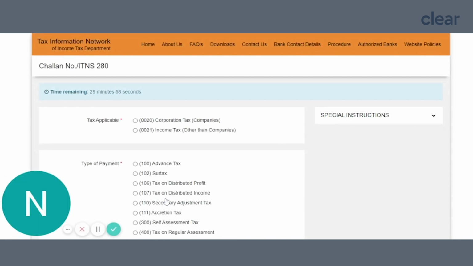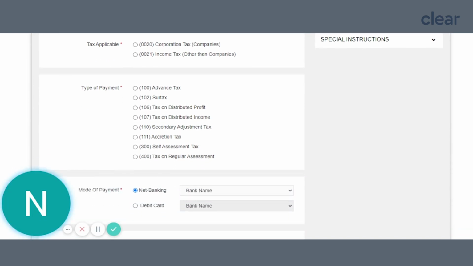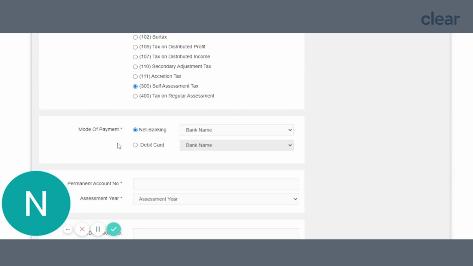Now fill up the Challan number 280. Select tax applicable as income tax other than companies. Under type of payment, select code 300 for self-assessment tax payment. Select mode of payment. You can select net banking or debit card as mode of payment. And select the bank name.